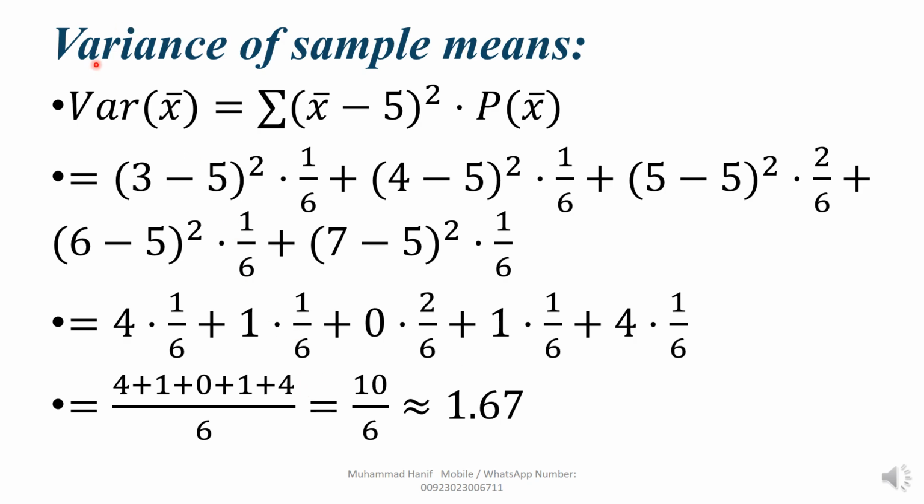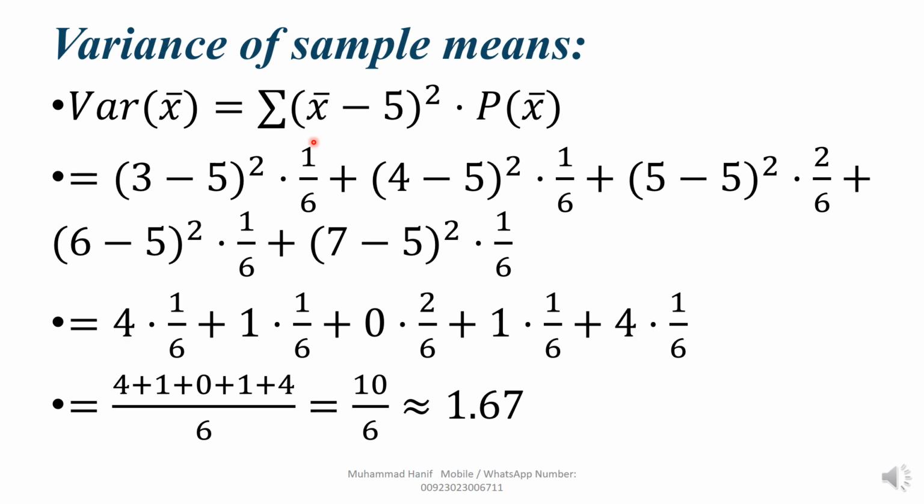Now, variance of sample means. You know the formula of variance of x mean equals summation (x mean minus 5) square multiplied by P(x), because we have got the mean value as 5. According to this formula, we put in all values.